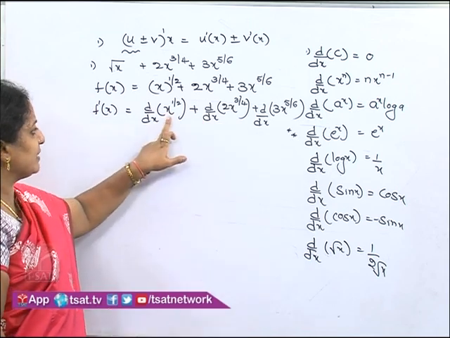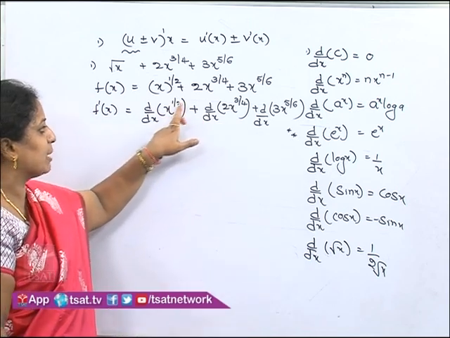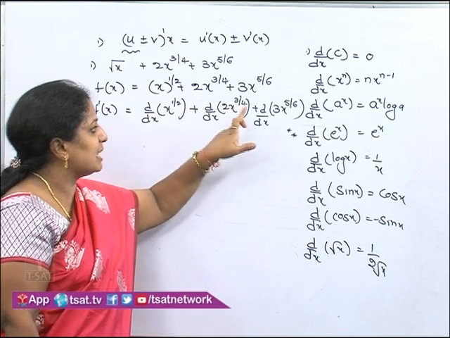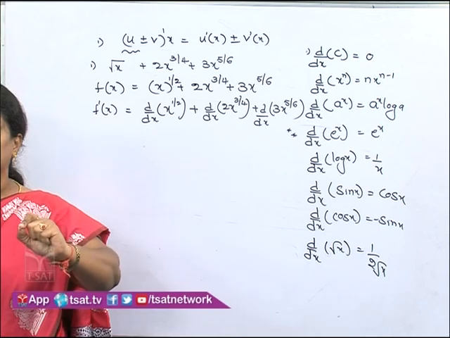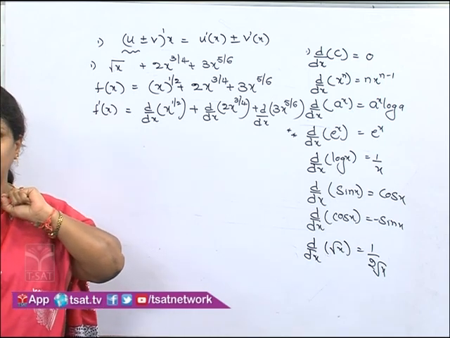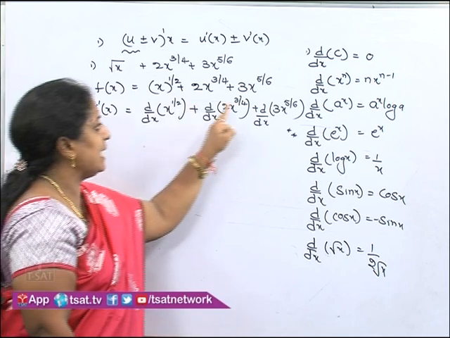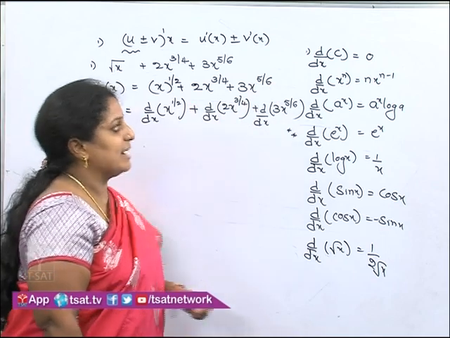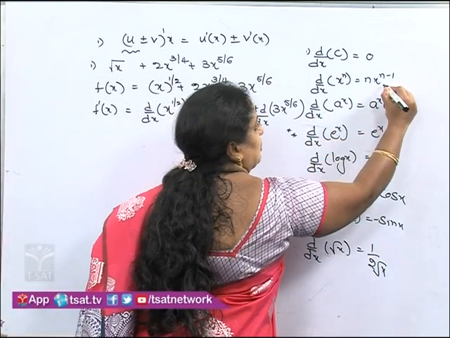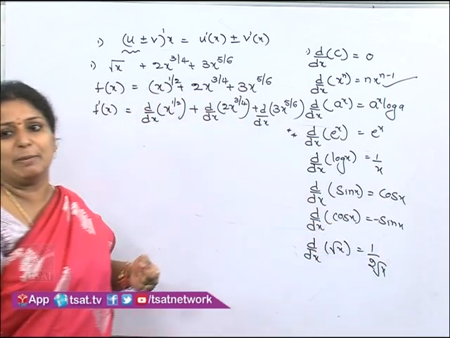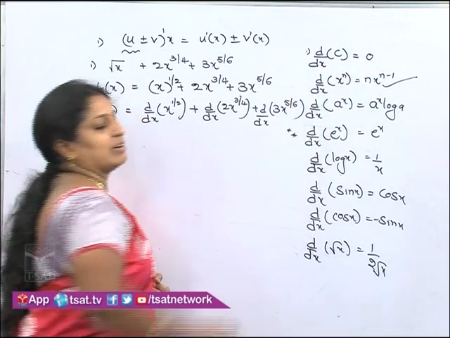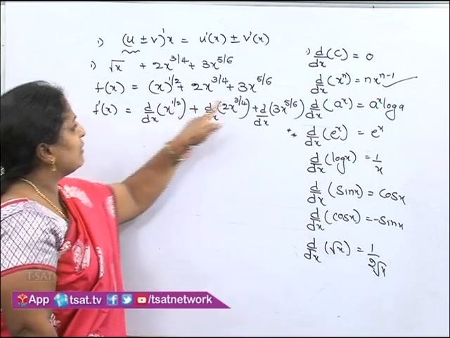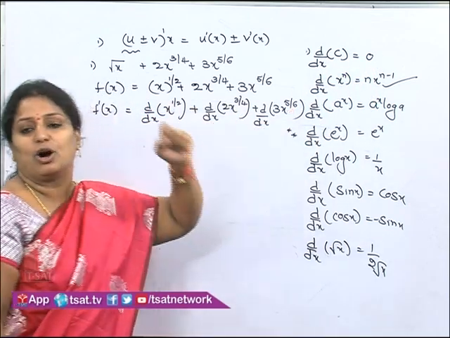Now, if you see, the first one is x to the power of 1 by 2, then 2 into x power 3 by 4, then 3 into x power 5 by 6. For every variable there is a power. Did you notice that? In the standard formula, our exact problem is related to this formula: d by dx of x to the power of n is equal to n into x to the power of n minus 1. Here all your powers are the value of n.